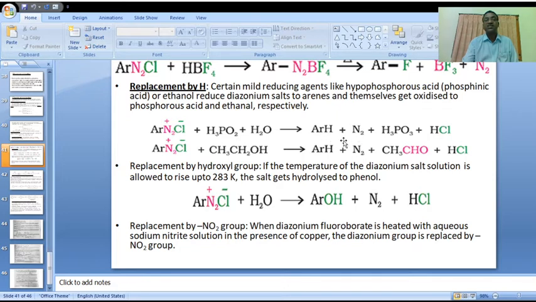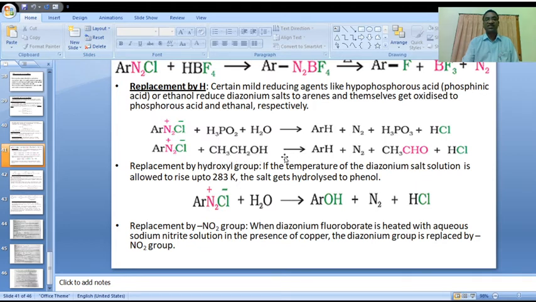In this reaction it releases nitrogen gas, and hypophosphorus acid gets oxidized to H3PO3. Okay.